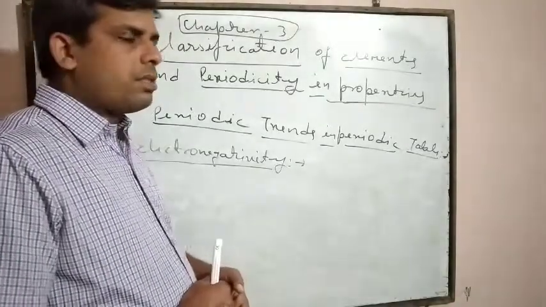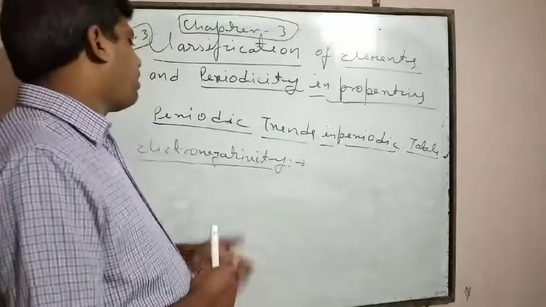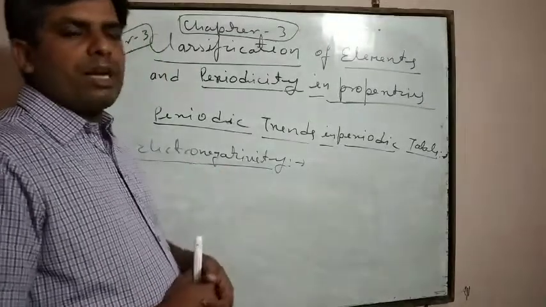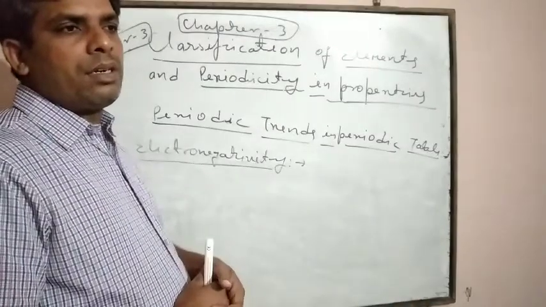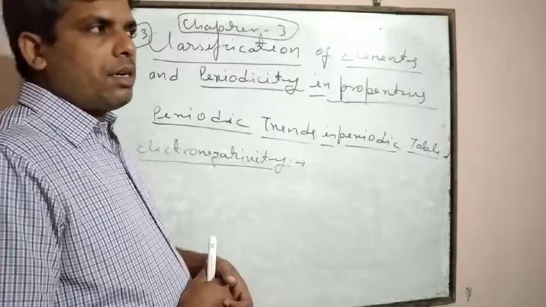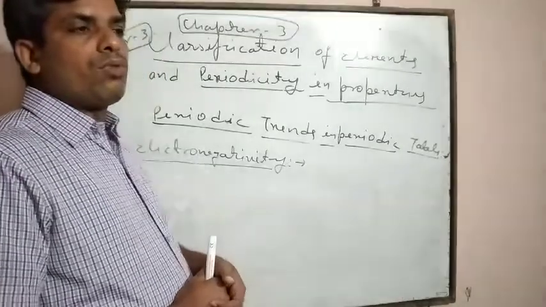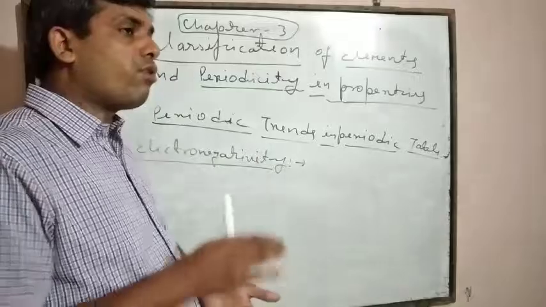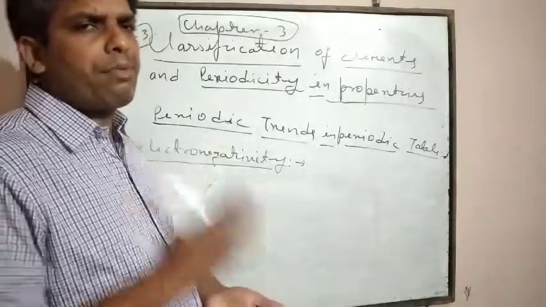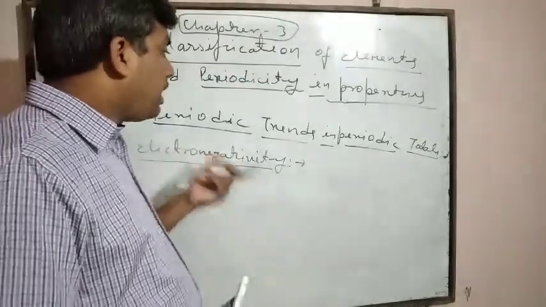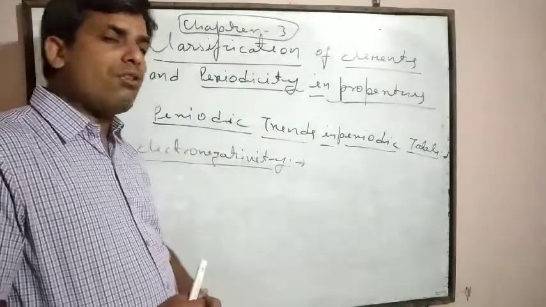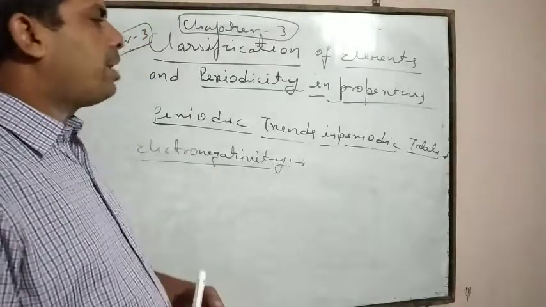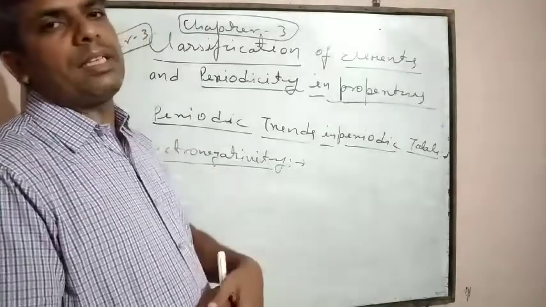Dear students, you should always keep in mind that electronegativity is not a type of energy, it is a type of tendency. It is the tendency of an atom to attract a shared pair of electrons.